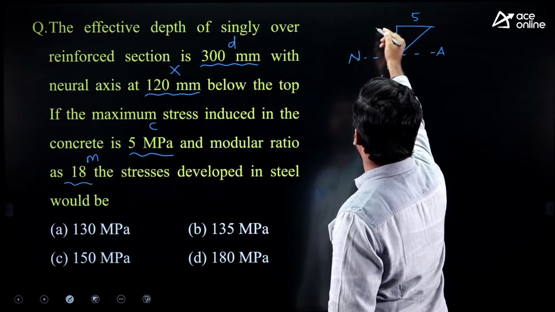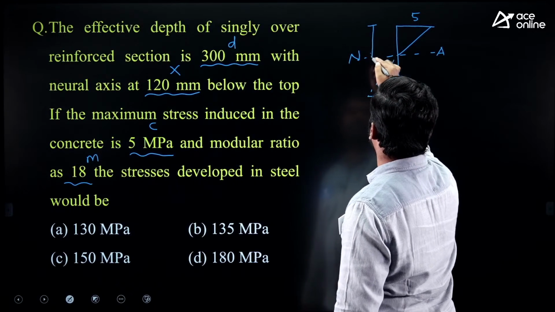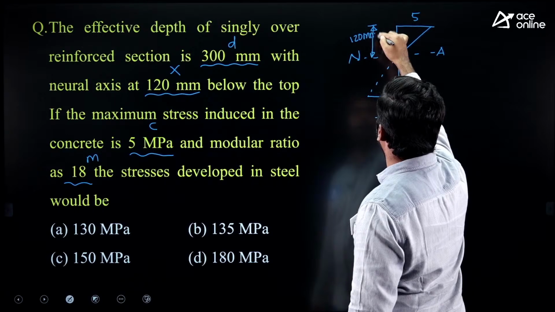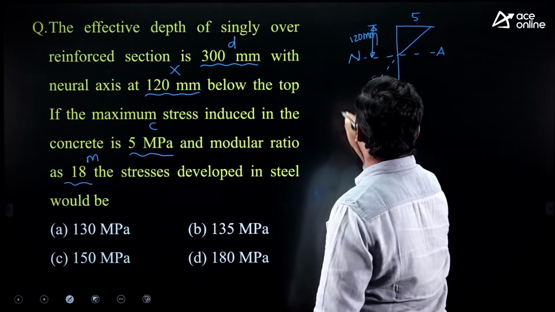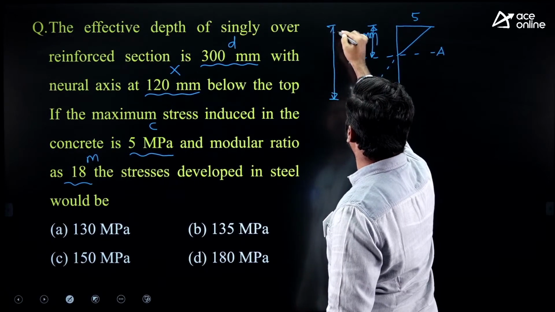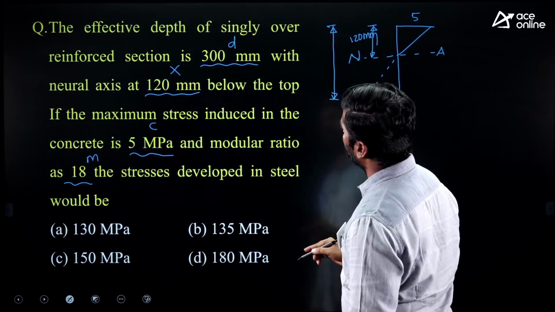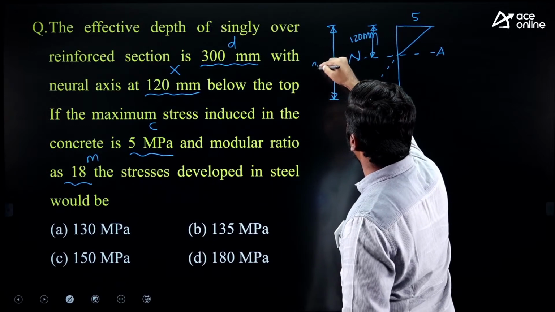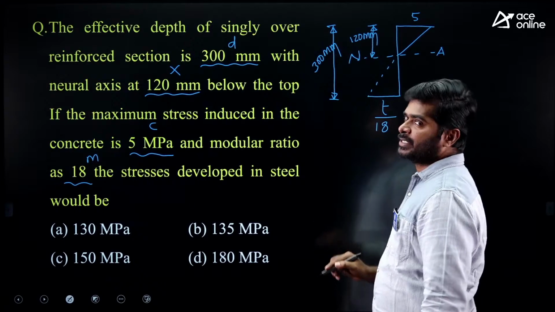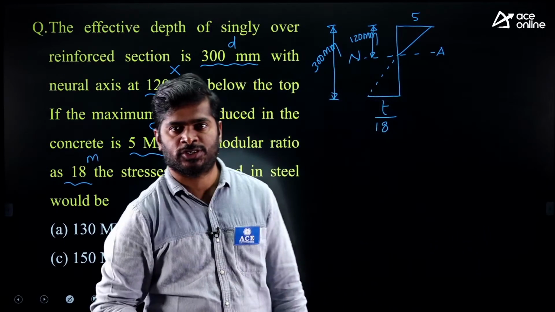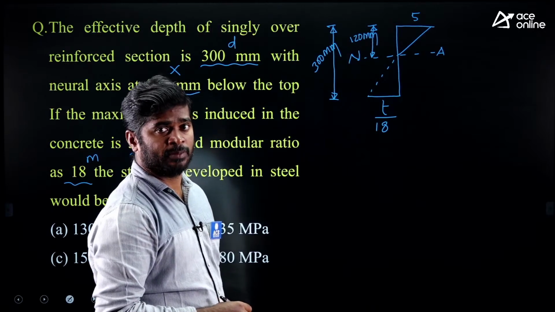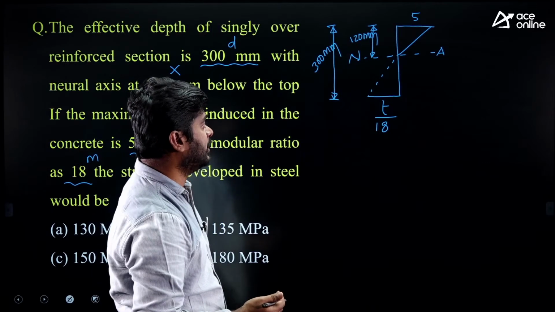They have given the depth of neutral axis as 120 mm, right? And the effective depth of the beam is 300 mm. They are asking to find out what is the stress developed in tension steel. Very simple. You can take similar triangles from the stress diagram. You will get the stress in tension steel.